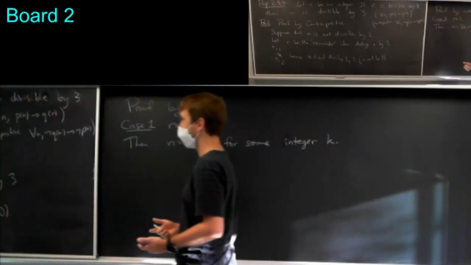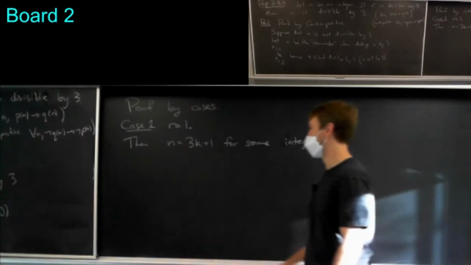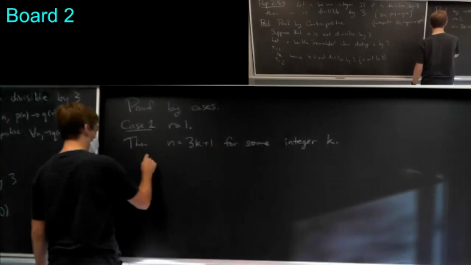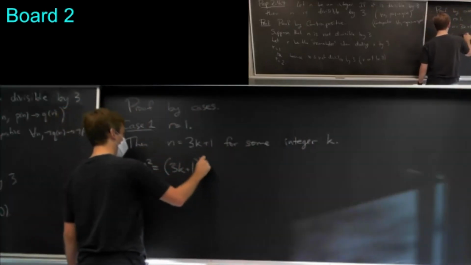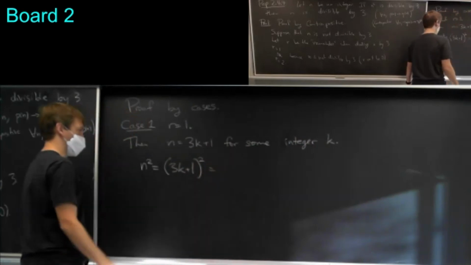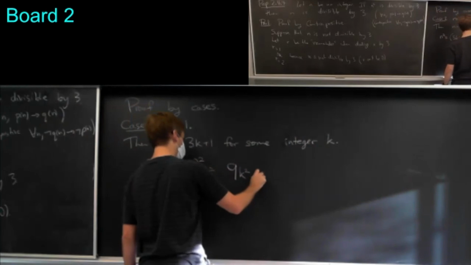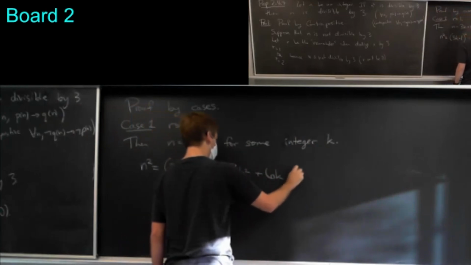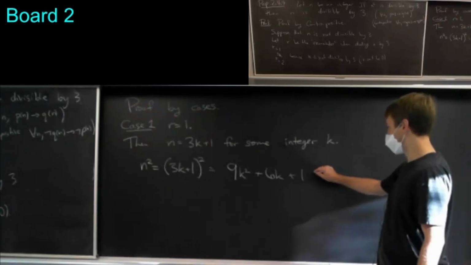So it makes sense to look at what n squared is. So just square it. n squared is 3k plus 1 squared, which is 9k squared plus 6k plus 1, if I'm doing my algebra correctly.